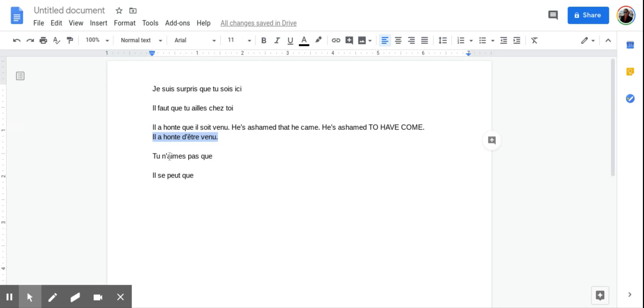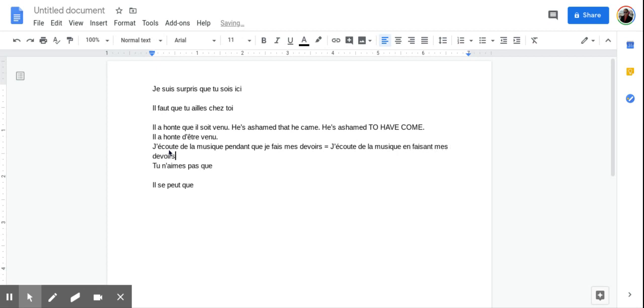So it's the same idea as what we were practicing when we were saying j'écoute de la musique pendant que je fais mes devoirs. We're just going to say j'écoute de la musique en faisant mes devoirs. It's the same idea of combining those clauses.